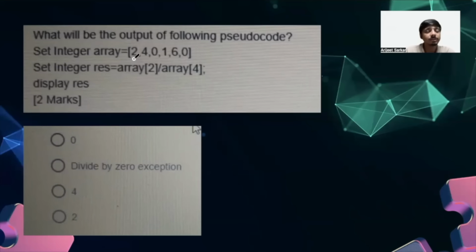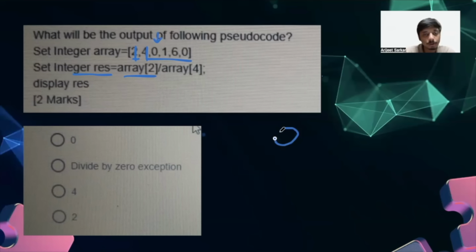Okay. So in the next problem, we have an array, which is 2 4 0 1 6 0. This is the given array. And we are assigning another integer type variable, which is result. What we are doing is dividing the element at index 2 by the element at index 4. So this is index 0, this is 1, and this is 2. The value is 0.